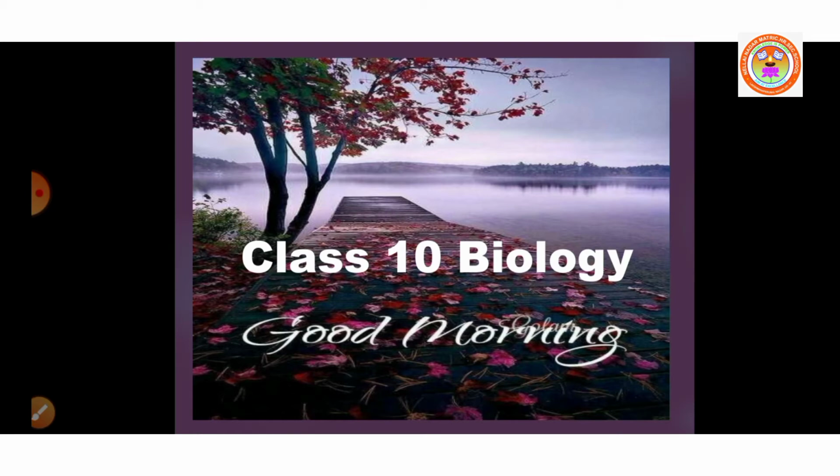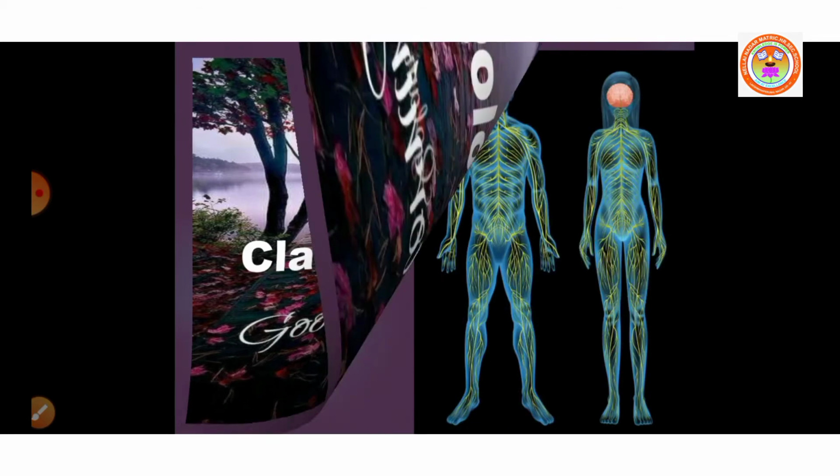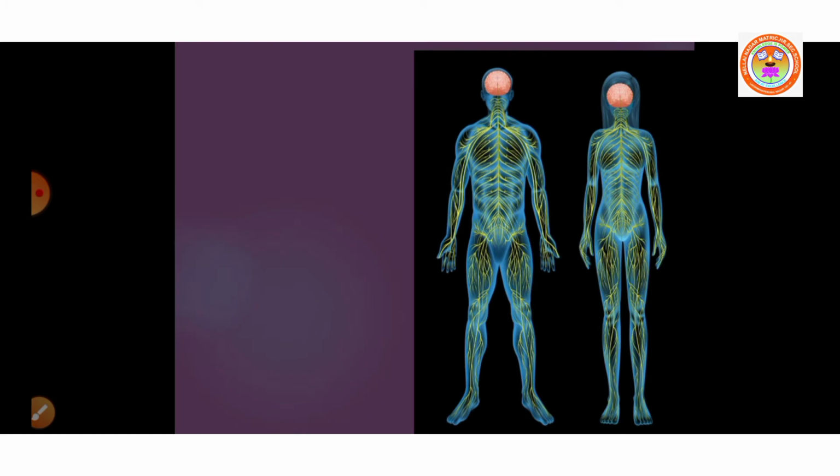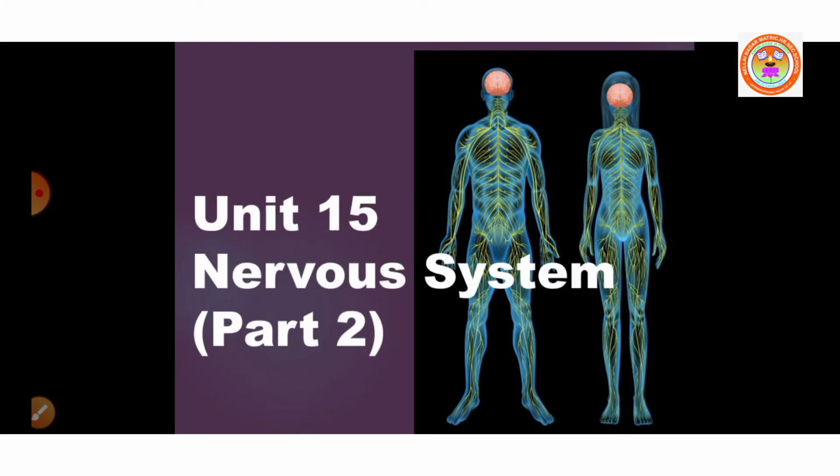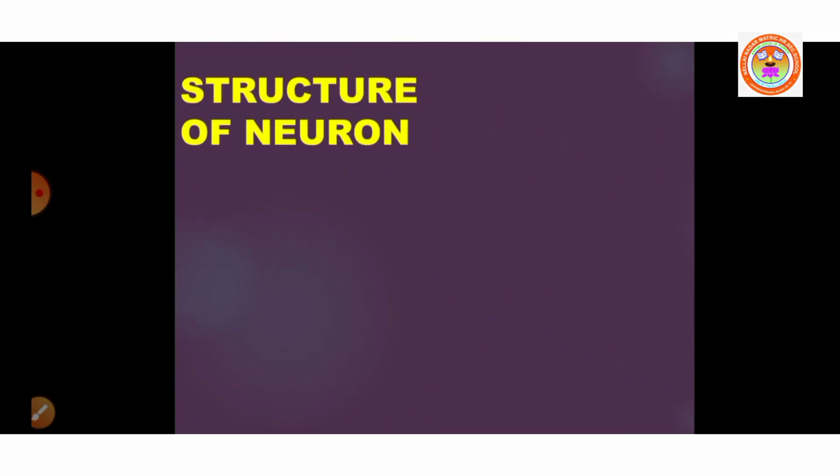We are discussing unit number 15, that is nervous system. Today, we are going to discuss the structural and functional unit of the nervous system, that is the neuron or nerve cell. Now, let us see the structure of a neuron.